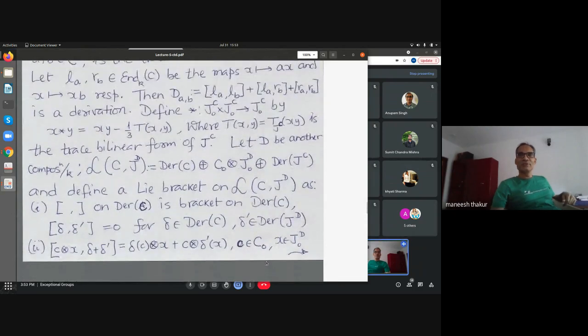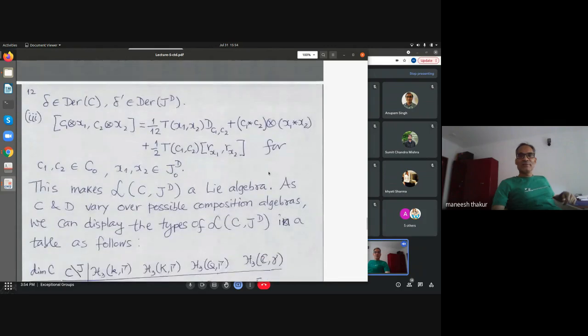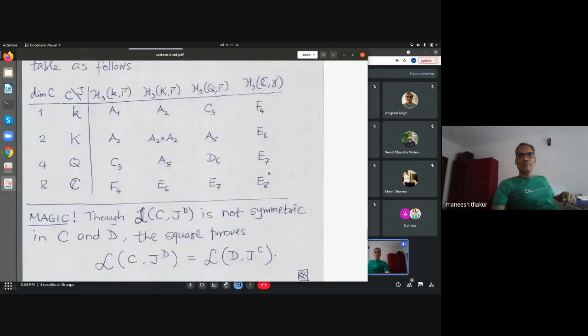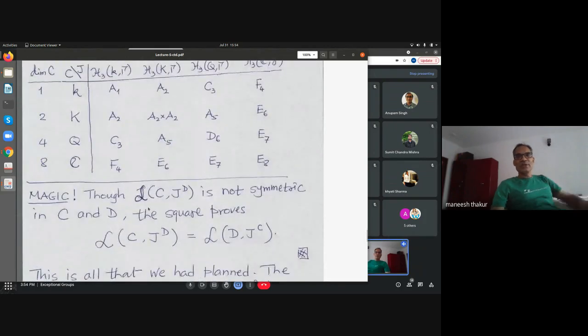This definition certainly is not symmetric in C and D, apparently. It's not symmetric. But the table tells you that those two are the same. So instead of starting from C, if you had taken D here and taken JC, you would get the same Lie algebra as starting with C and taking the Jordan algebra JD.